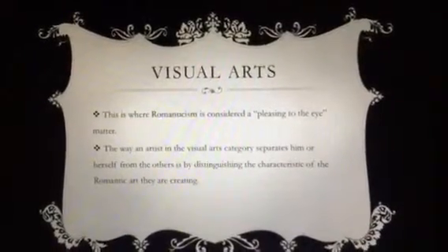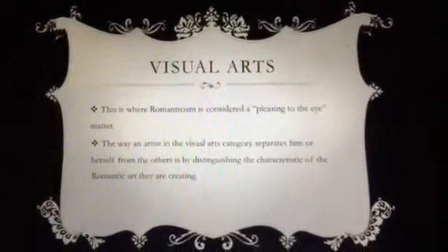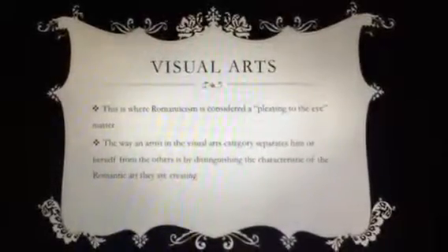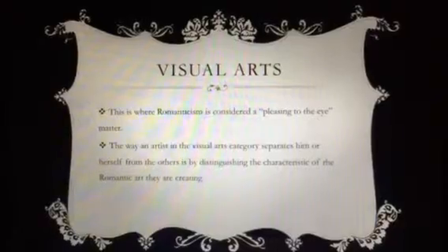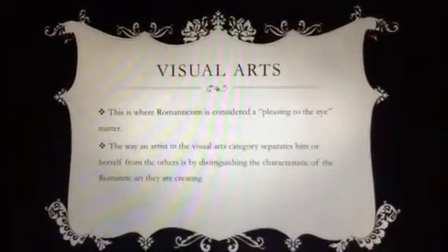The way that romanticism can be seen is in the visual arts. This is where romanticism is considered pleasing to the eye. The way an artist in the visual arts category separates him or herself from the others is by distinguishing the characteristic of the romantic art they are creating.